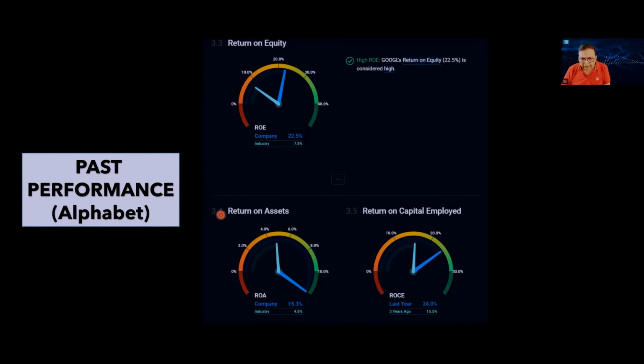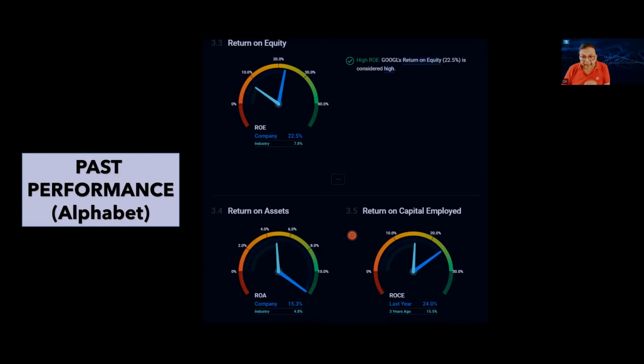Now we look into the return on asset. Return on asset is comparable with the industry. So return on asset of Alphabet is 15.3%, while the industry is 4.8%. Here too, the past performance of Google or Alphabet looks very good.